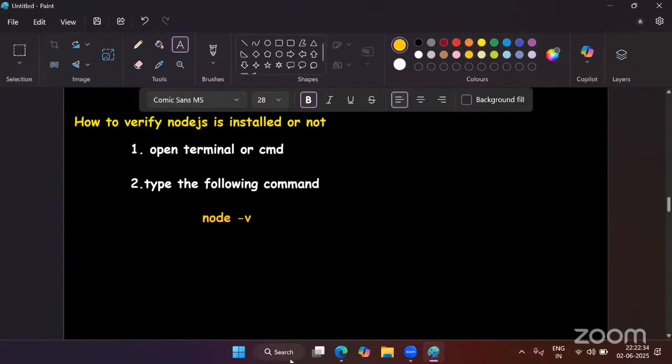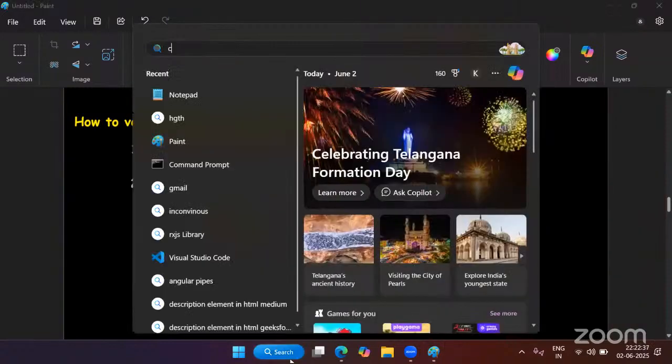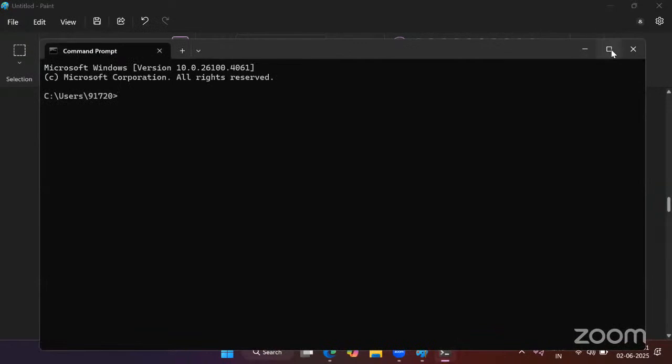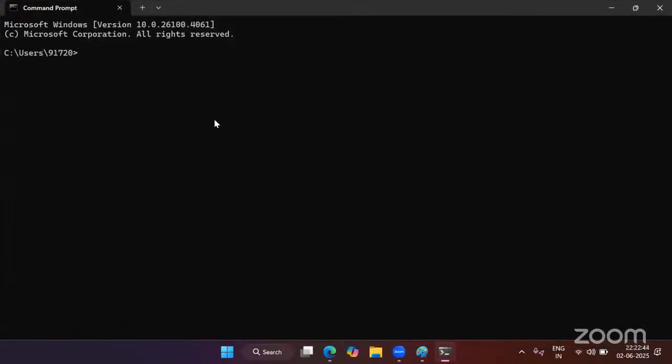So go to my terminal, open that command prompt. Now here you have to type node space -v. When you type node space -v and press on enter button, you should see some version number here. So if you find some version number here, it means Node.js is successfully installed in your system.